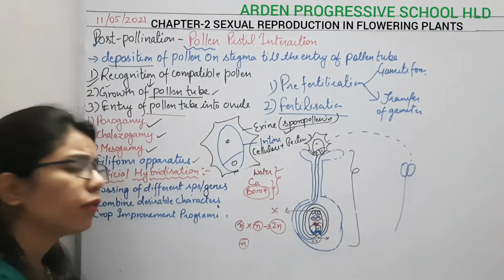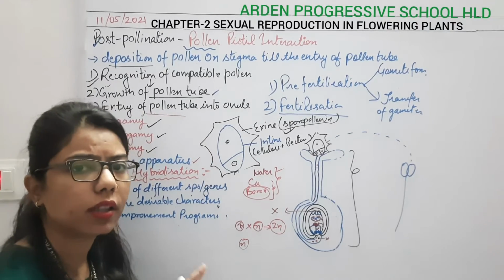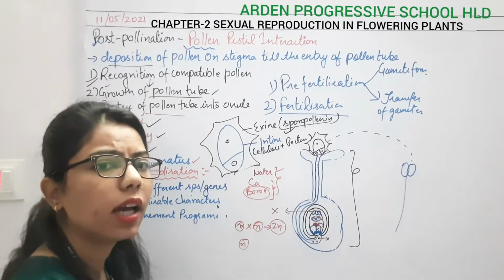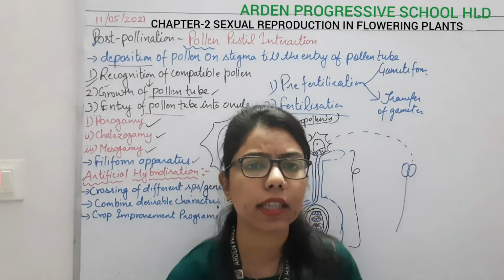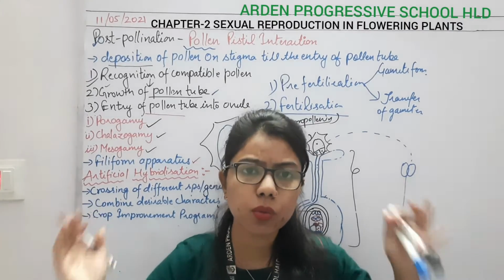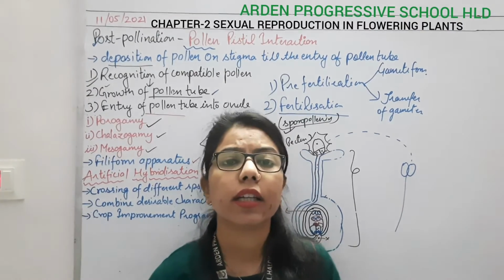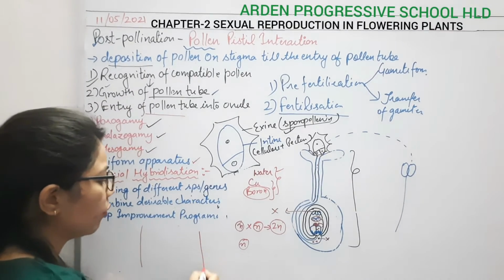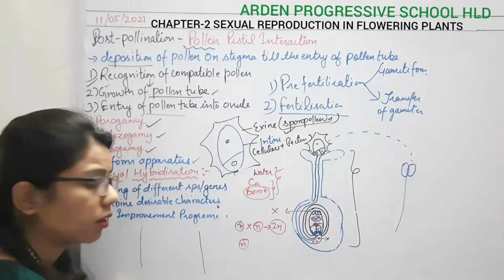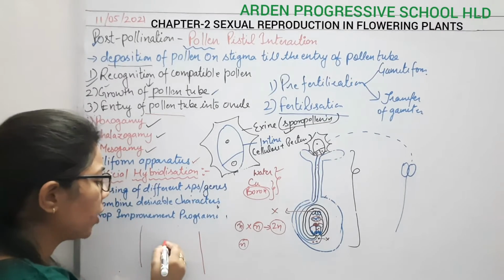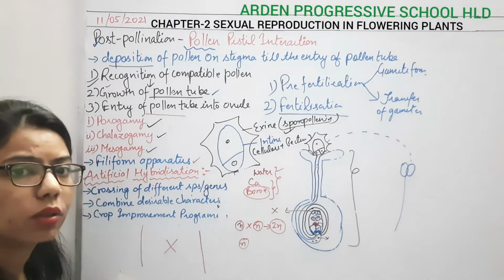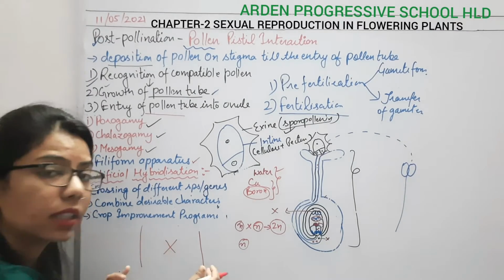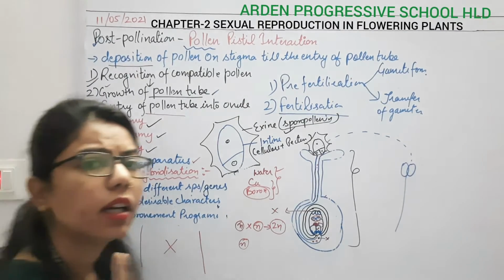But if we talk about the artificial or man-made, there is artificial hybridization. What is artificial hybridization? In this technique, we fuse two parents which have different traits. For example, one parent having good yield and one parent having good height. We fertilize these two, and by this the traits get mixed and we get recombinants.